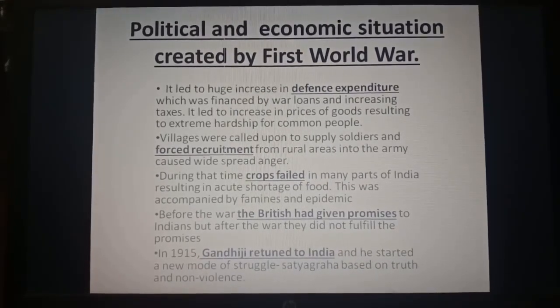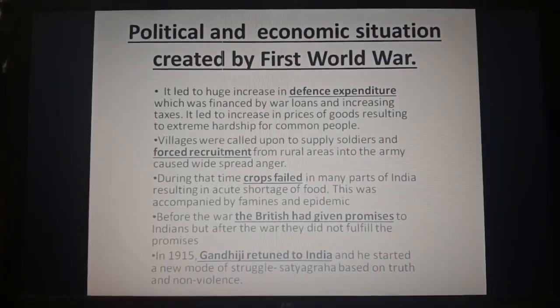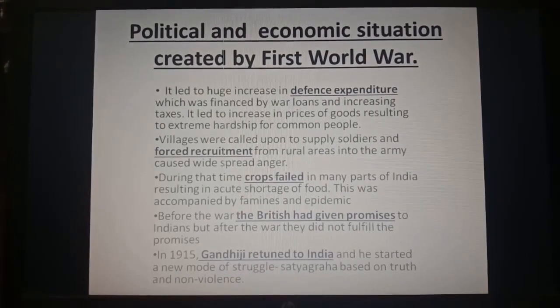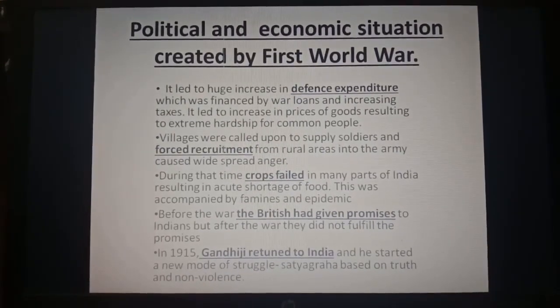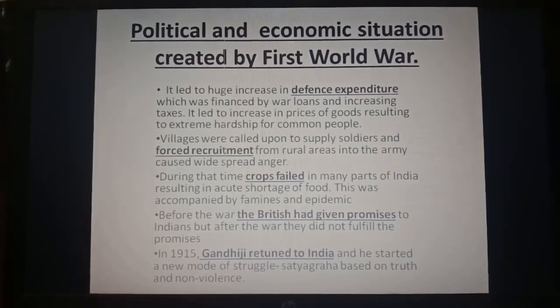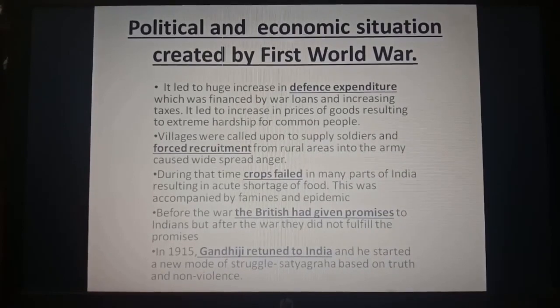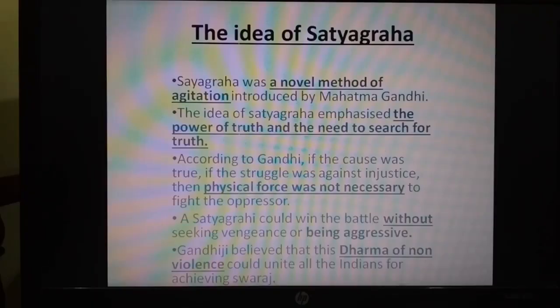Before the war, the British had given promises to Indians, but after the war, they did not fulfill the promises. In 1915, Gandhiji returned to India from South Africa and he started a new mode of struggle, that is Satyagraha based on truth and non-violence. These are the factors that helped in the growth of national movement in India.